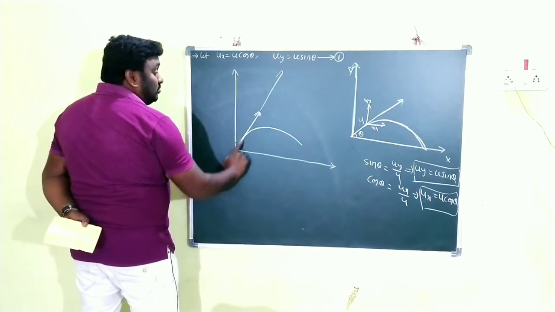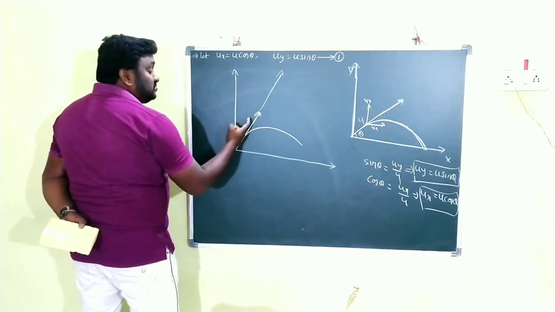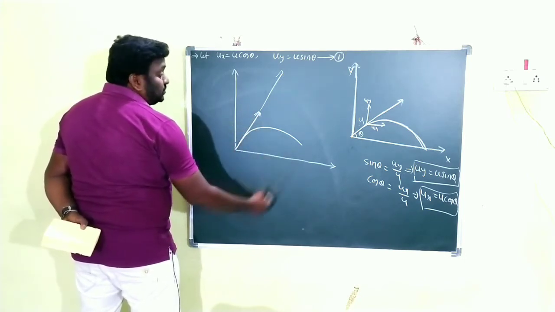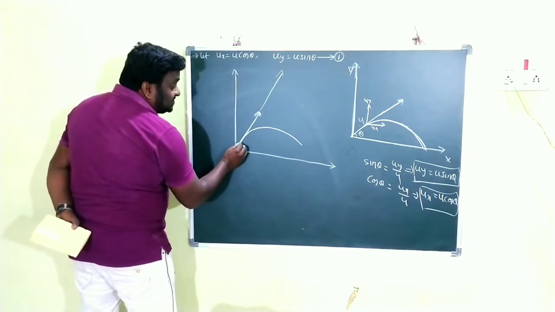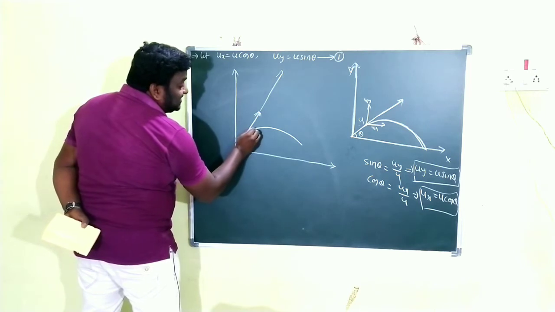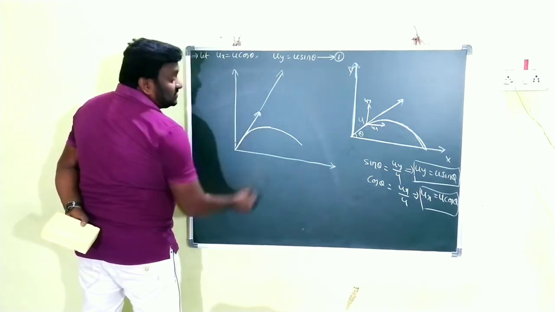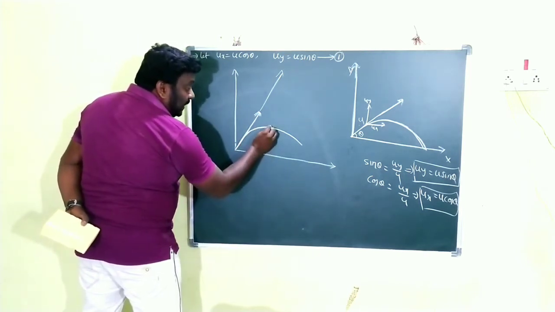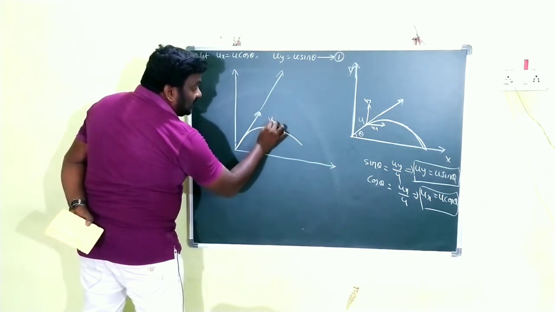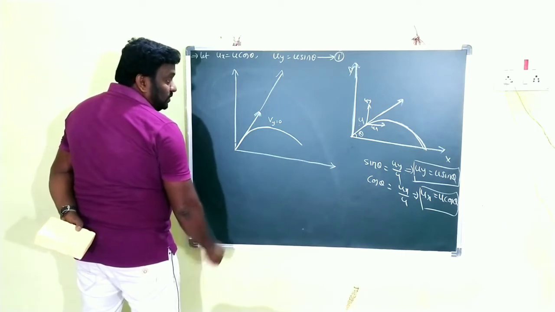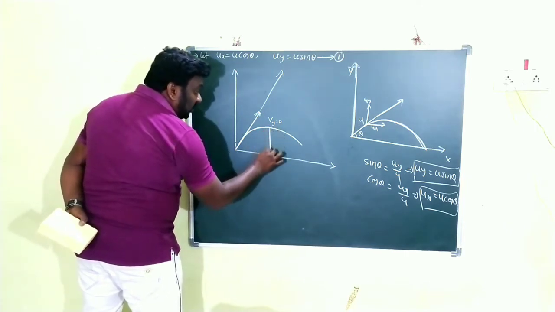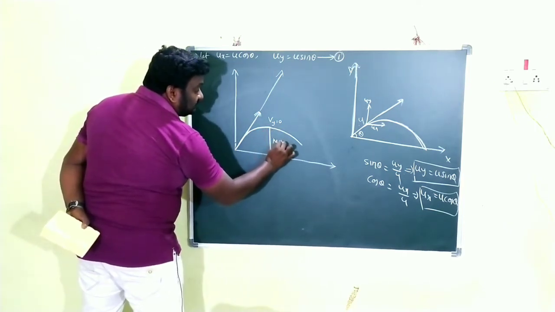But after moving a certain distance, it is affected by the gravitational force. That's why after moving a certain distance its velocity decreases. Its vertical velocity decreases, and at one particular point the vertical velocity becomes zero. That particular height is called the maximum height.